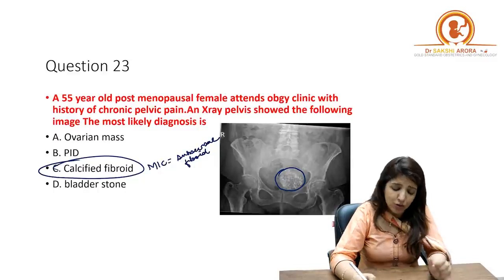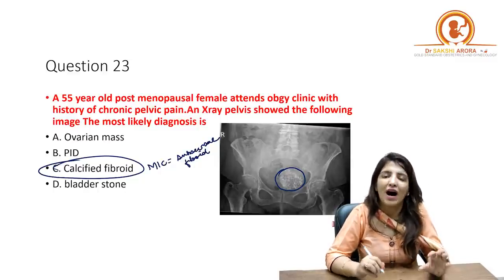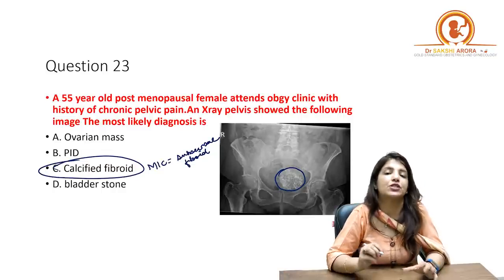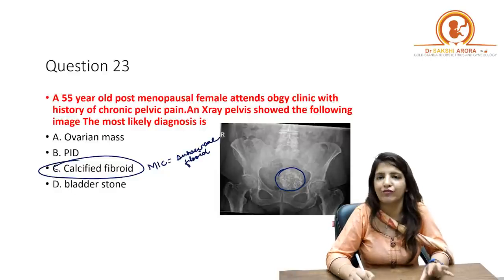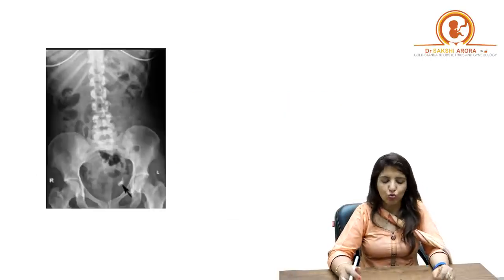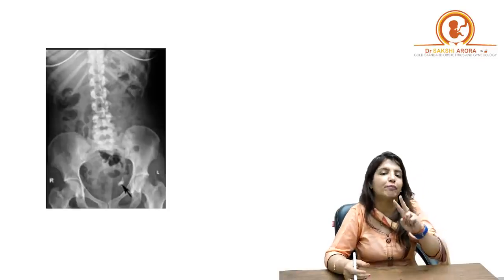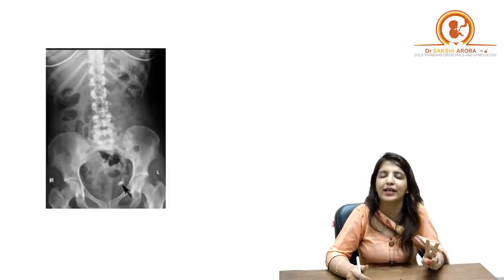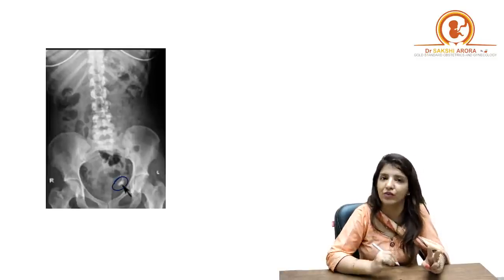Now, it could have been an ovarian mass, but in ovarian masses, the mass which shows calcification is a dermoid cyst. And number one, dermoid cyst is uncommon at 55 years of age. And number two, when you see the X-ray of a dermoid cyst, the calcification can appear in two manners. Number one, you can get calcification due to a tooth. The dermoid cyst might have a tooth because of which you can see a calcification.